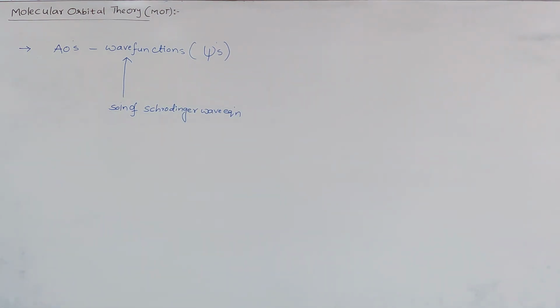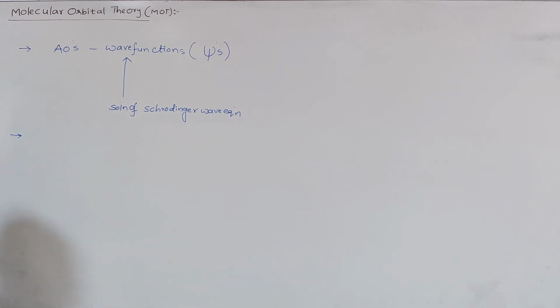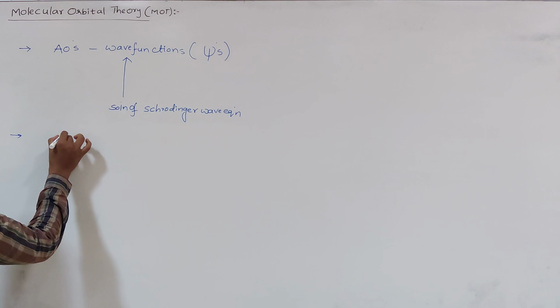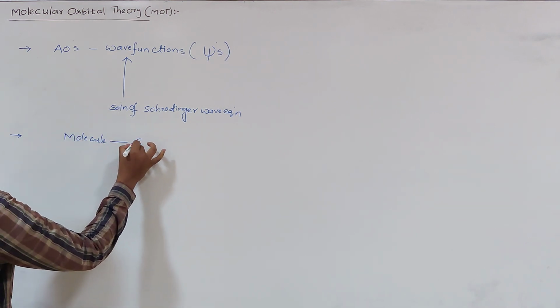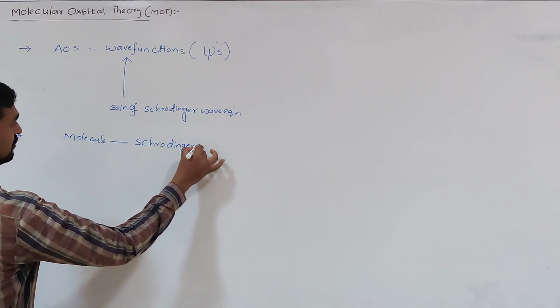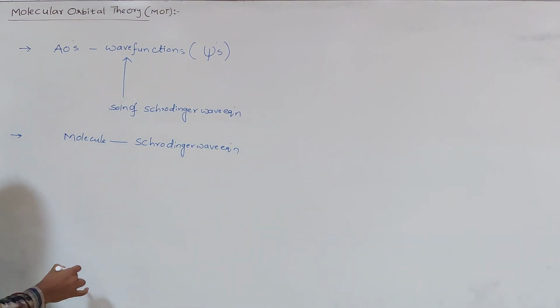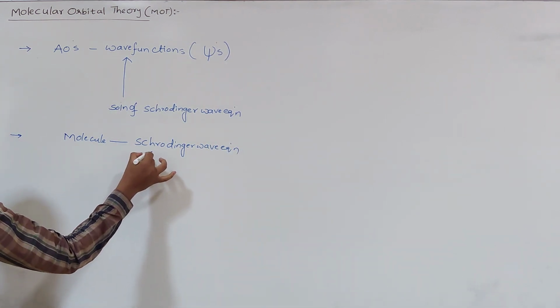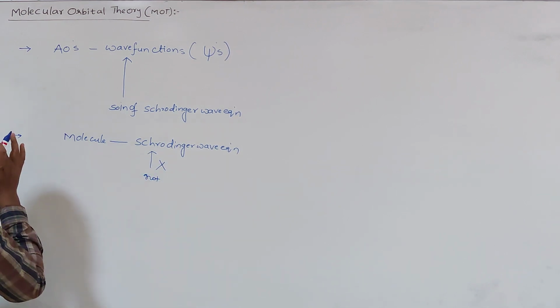Just like how we can write the Schrödinger wave equation for the atomic orbitals or atoms, similarly we can also write the Schrödinger wave equation for molecules. But it is not possible to solve the Schrödinger equation for molecules.